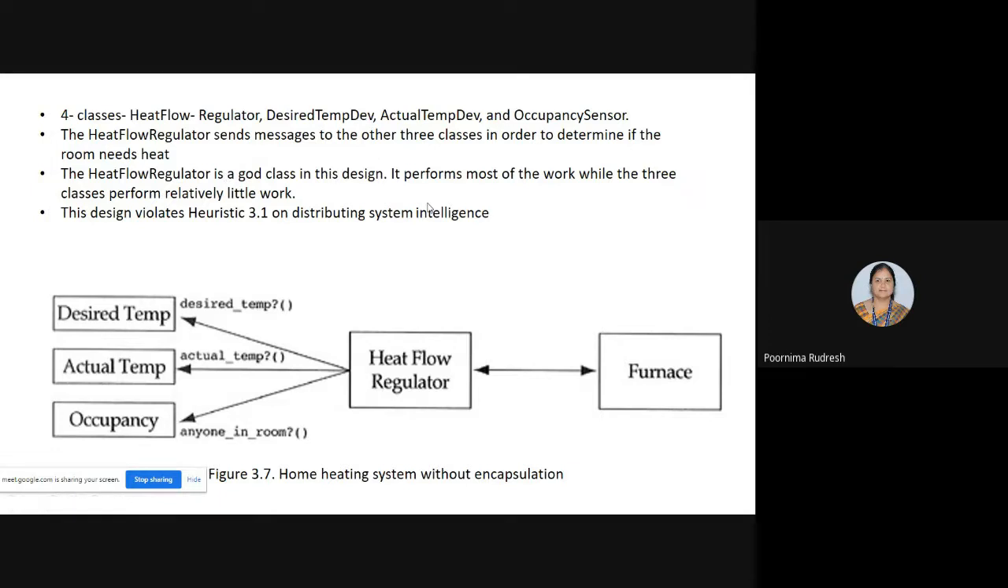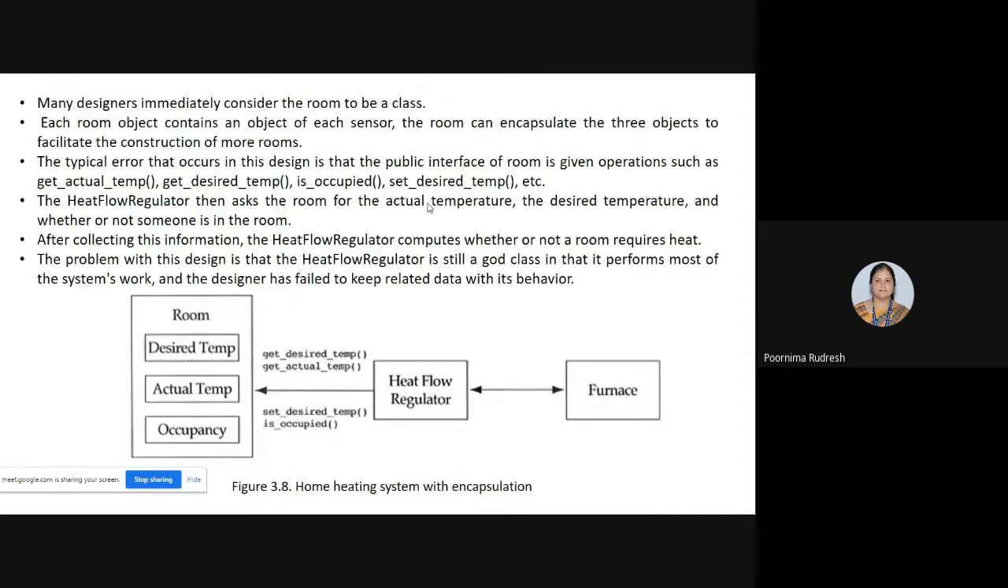Then what will the object oriented design developers do? Immediately they are going to create a new class called the room class. Each room object contains an object of each sensor. Then the room can encapsulate the three objects to facilitate the construction of more rooms. So what are the three objects we have? Desired temperature, actual temperature and the occupancy. But once again,